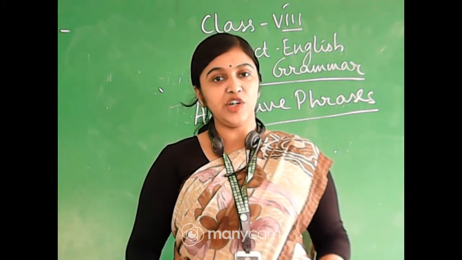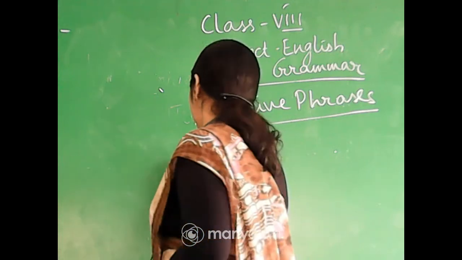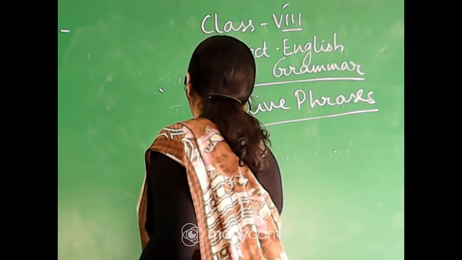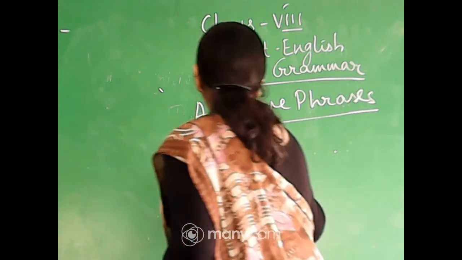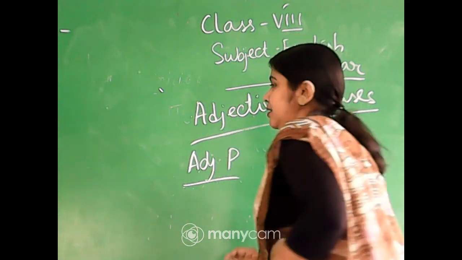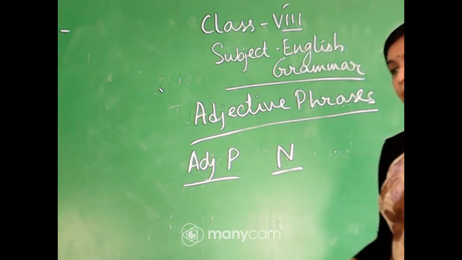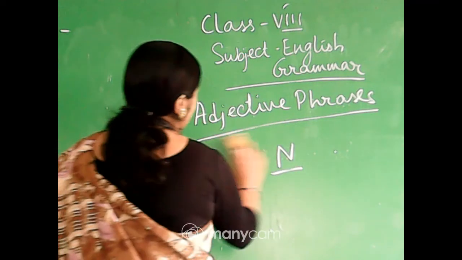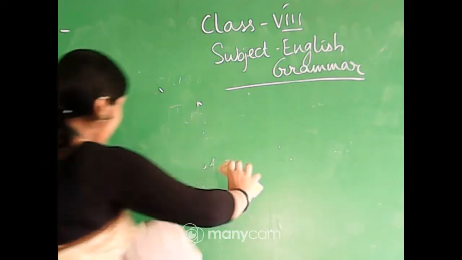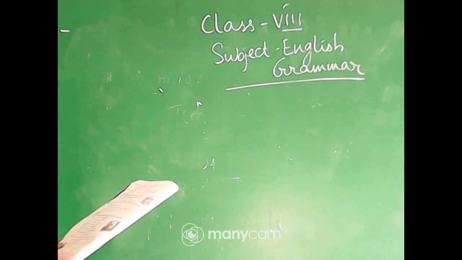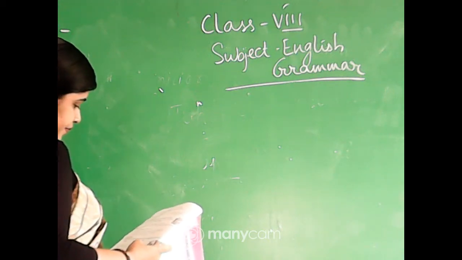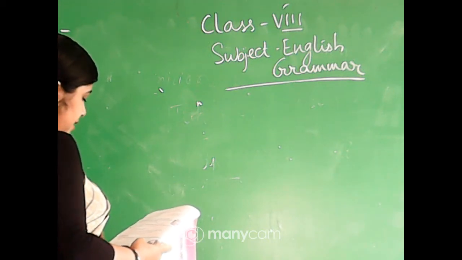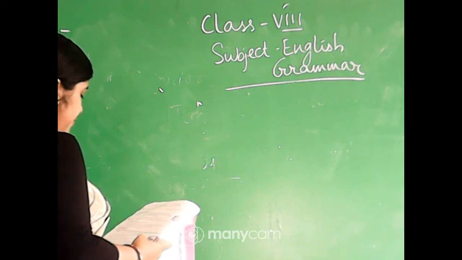In place of adjective phrase, you can write like this. And just below the noun, you can write N. But you will have to mark them also. Understood? Okay, let us start with exercise number F. Number 1 has been done in the book. Come to number 2.